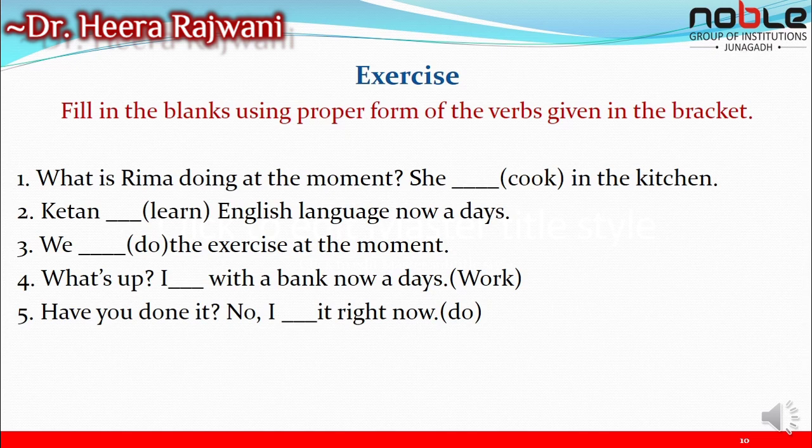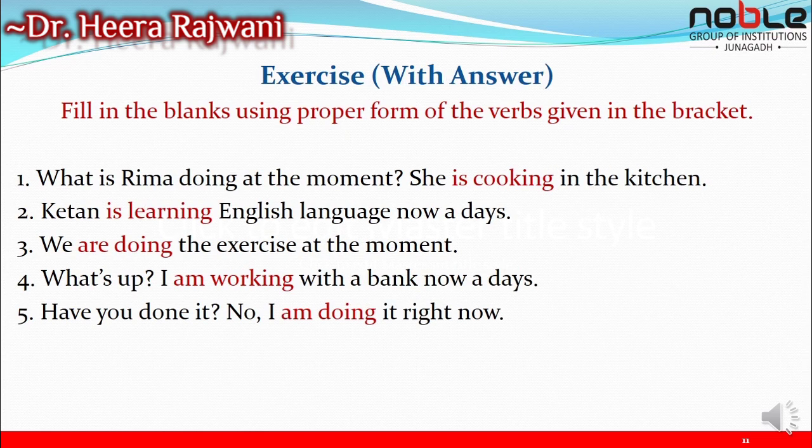Okay, I hope you might have done it. Shall we check our answers? Okay. Now these are the answers to these sentences. What is Reema doing at the moment? She is cooking in the kitchen. Ketan is learning English language nowadays.